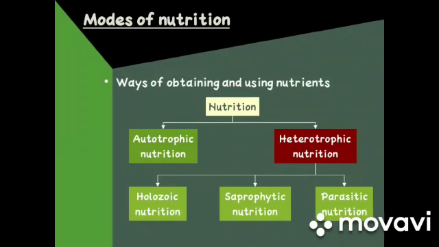So students, today we are done with nutrition and modes of nutrition, in which we have studied autotrophic nutrition, heterotrophic nutrition, and the three types of heterotrophic nutrition. I hope you all have got it.